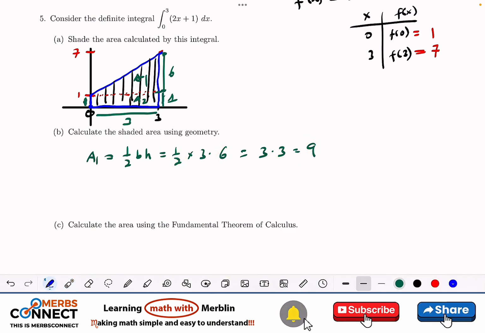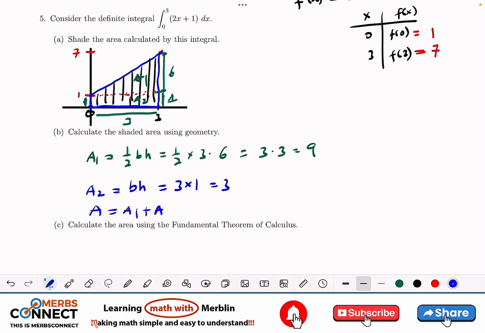Let's look at area 2. Area 2 is a rectangle. So base times height, and the base is 3, height is 1. So we are going to have 3 times 1, and this is going to give us 3. So what is the area shaded? It is going to be big A equals A1 plus A2, which is going to be 9 plus 3, and this is going to give us 12.